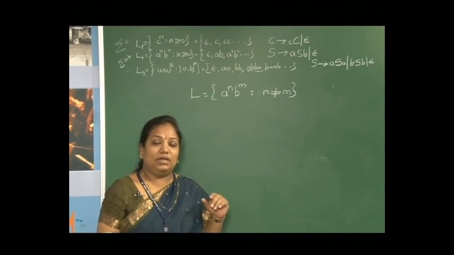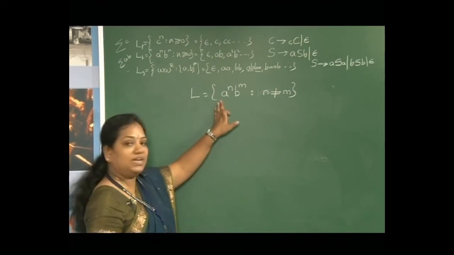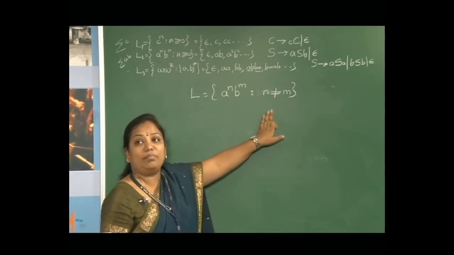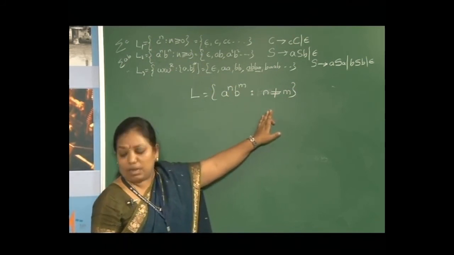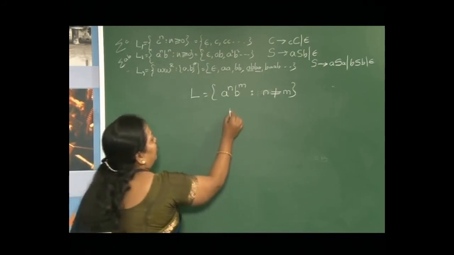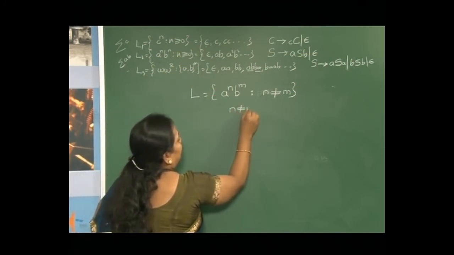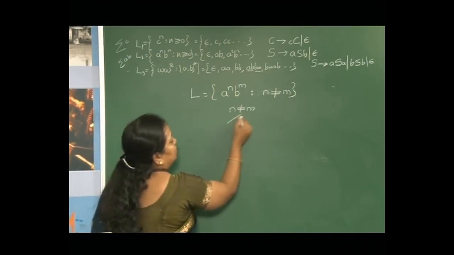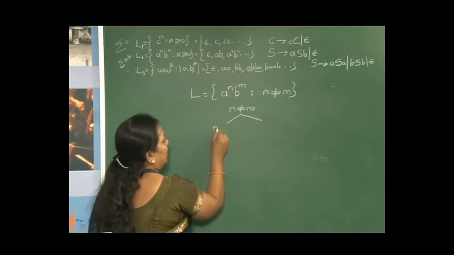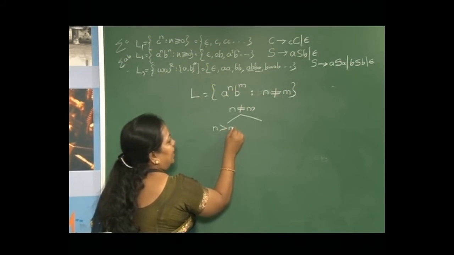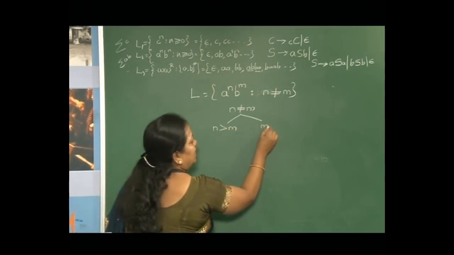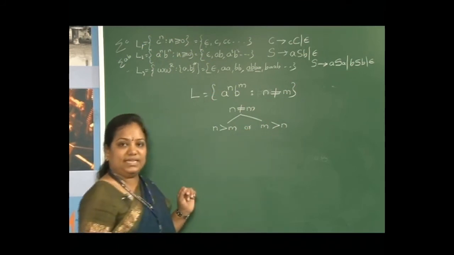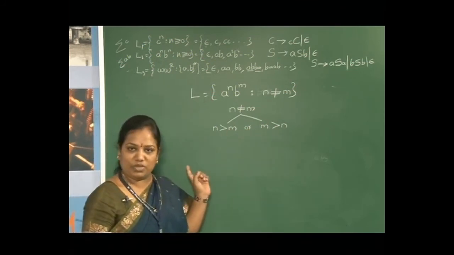You have the number of all a's first, then all b's, but the number of a's is not equal to the number of b's. So, that means n is not equal to m. When is n not equal to m? When either n is greater than m or m is greater than n, these two possibilities.